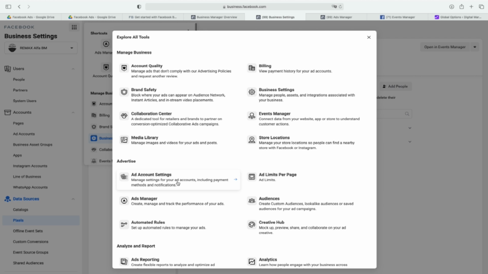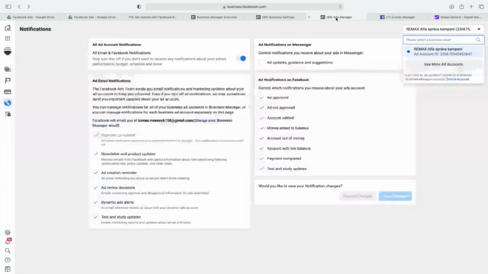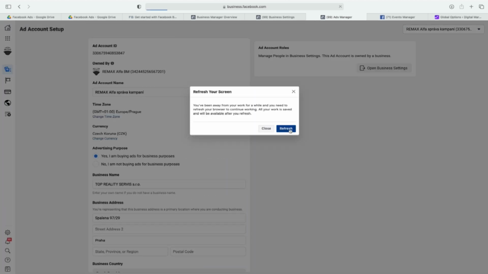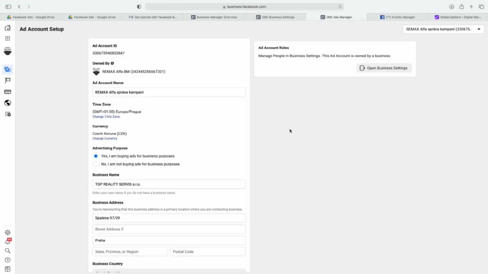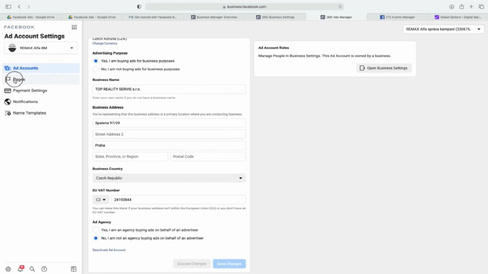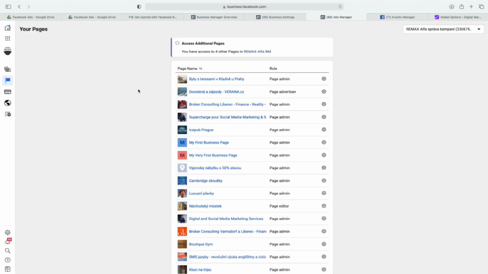What I would love to talk a little bit more is ad account settings, because people, they need to understand that you have business settings. This is what we did right now. And then you have ad account settings. So ad account setting I have prepared here. And this basically is just your ad account. So I will just refresh it. Ad account is your number, as you can see. So you can easily copy paste if you need to edit into Business Manager. But you also fill the information for invoicing. You, of course, can add more pages, but you can leave this.